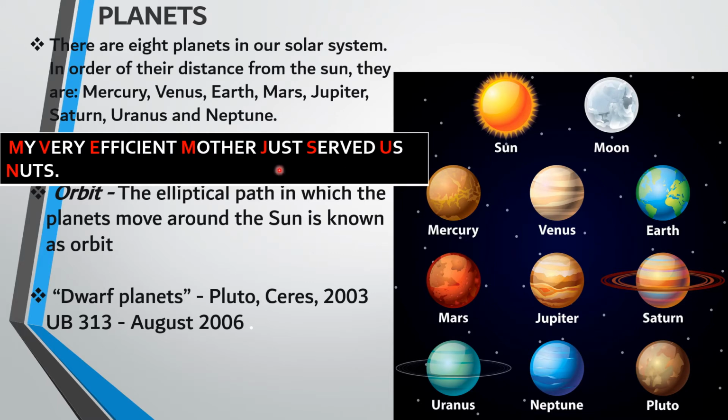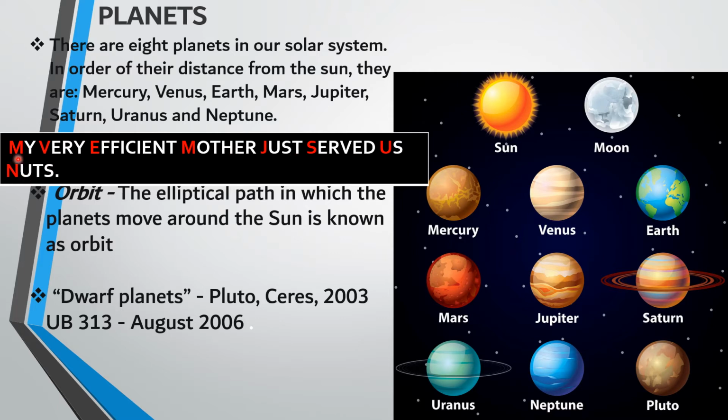Next, we will learn about the planets. So there are 8 planets: Mercury, Venus, Earth, Mars, Jupiter, Saturn, Uranus and Neptune. You can remember these planets in a very easy way. Remember this phrase: my very efficient mother just served us nuts.